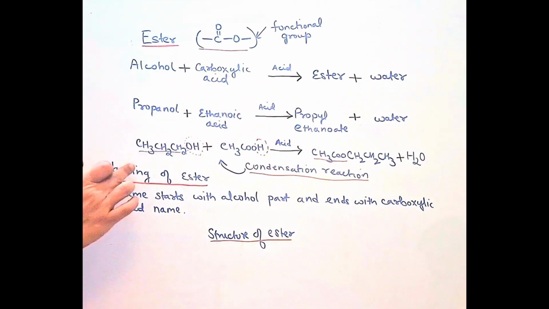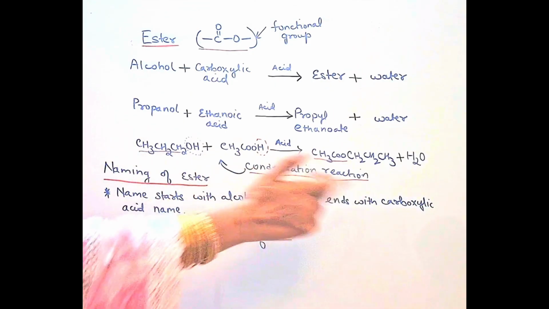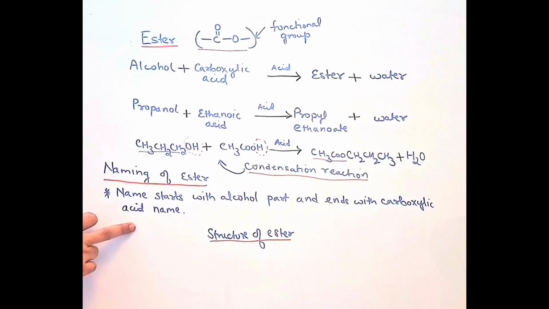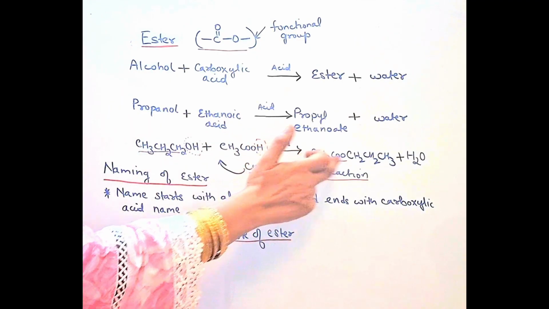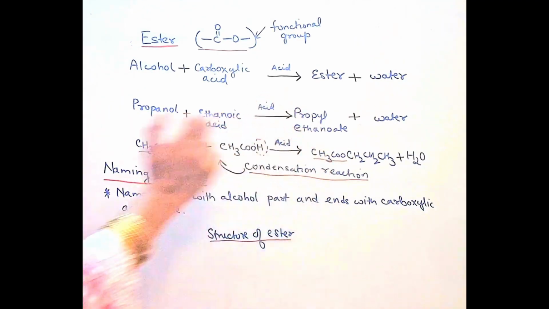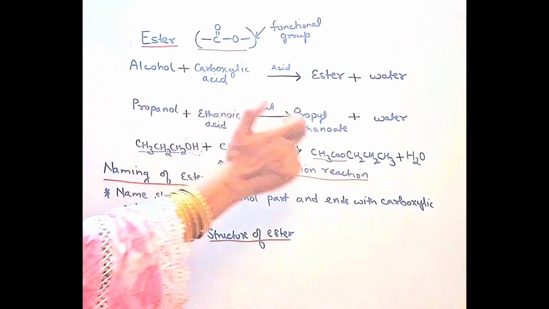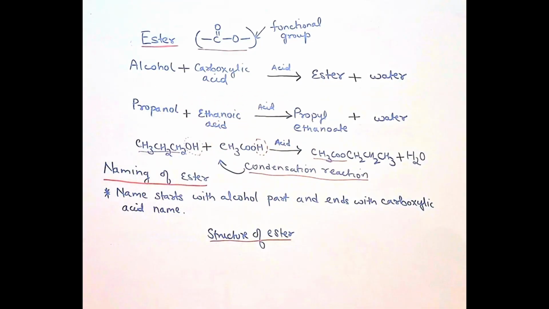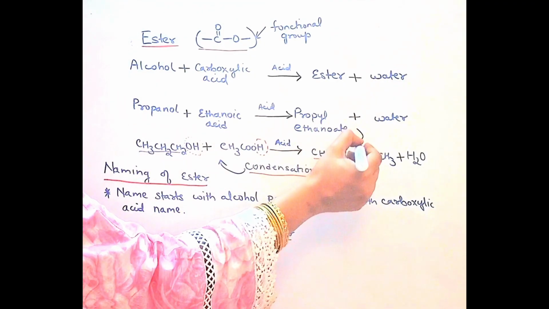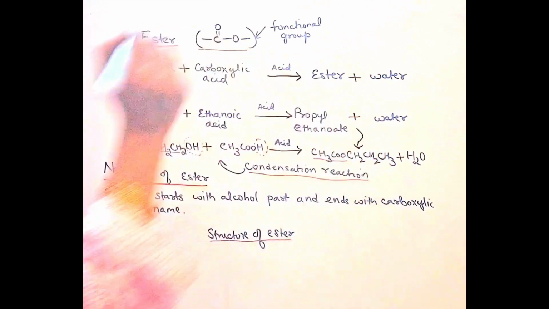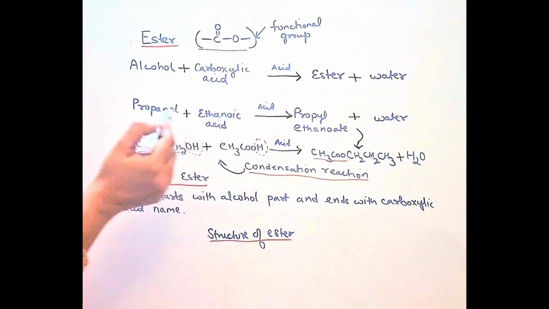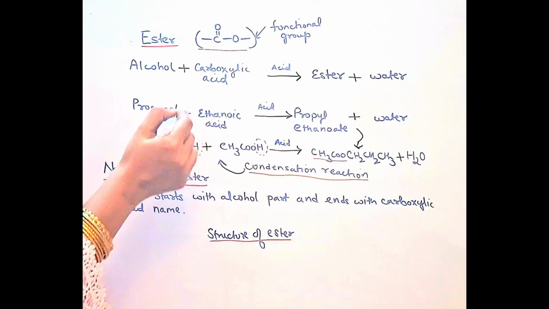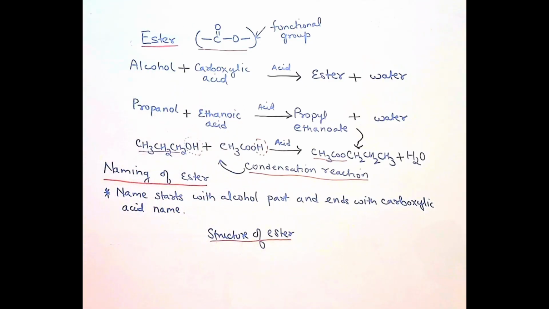Now, when we come to naming of ester, the name starts with the alcohol part and ends with the carboxylic acid part. So this is called propyl ethanoate because the alcohol was propanol and the acid was ethanoic acid. So this ester is which ester? This is propyl ethanoate, because the alcohol was propanol and the acid was ethanoic acid.